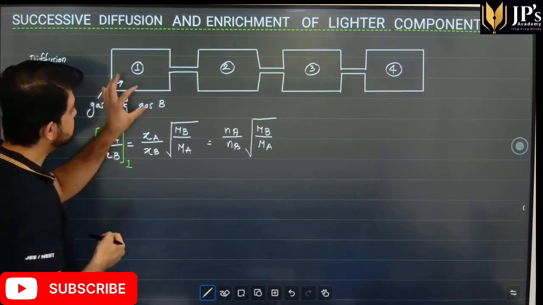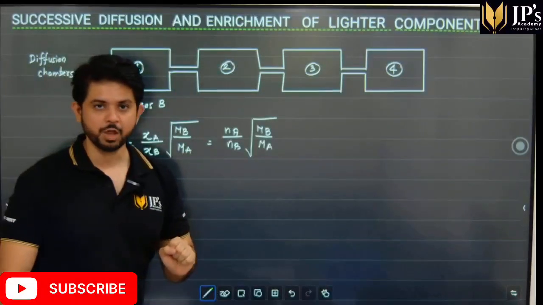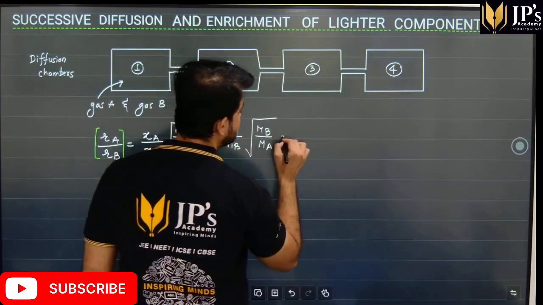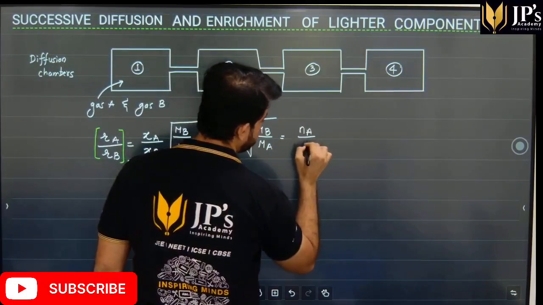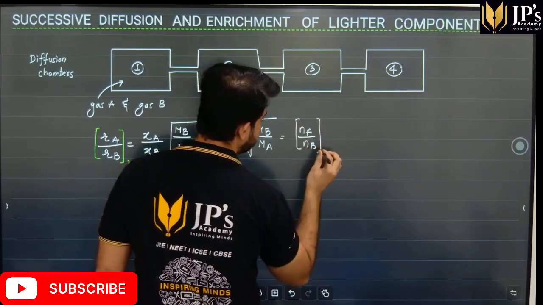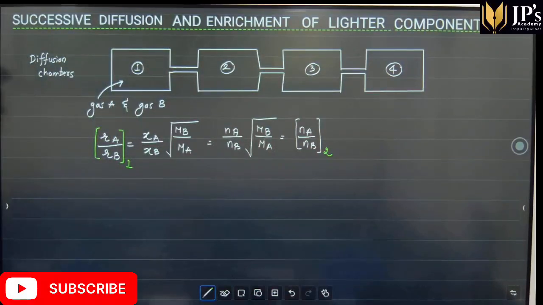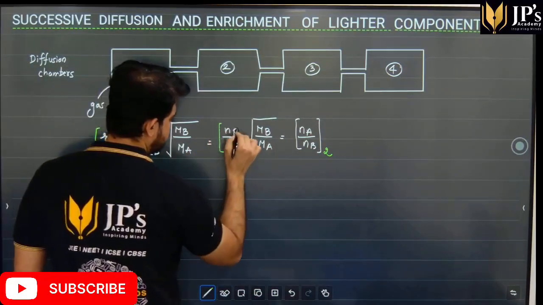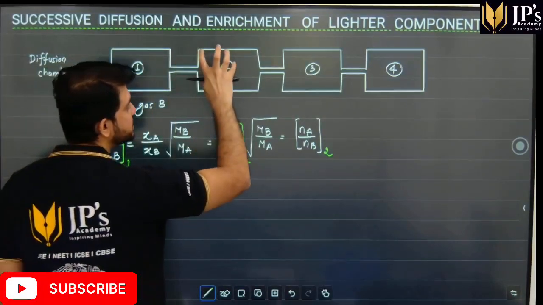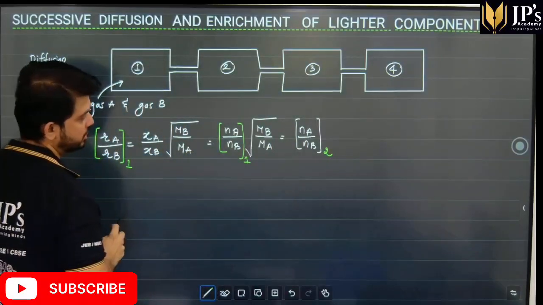Now these gases go from the first chamber to the second chamber, and hence we can say that this rate of diffusion is nothing but the ratio of the number of moles of gas in the second chamber. This is the ratio in the first chamber. Now these gases are present in the second chamber, and from there onwards they will move to the third chamber.